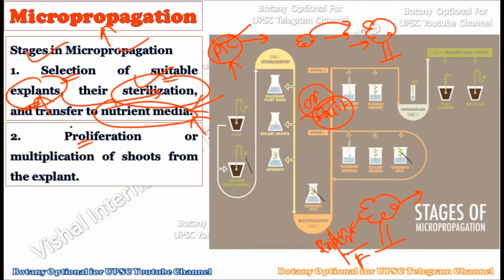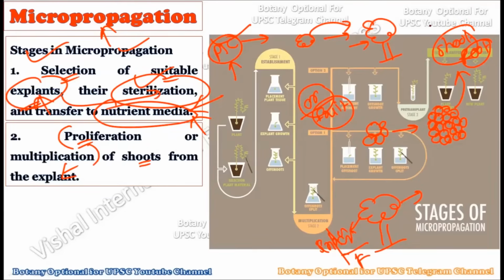Then in the second stage, what will happen is the proliferation and multiplication of the shoots from the explant occur. That is, from the tissue, first an undifferentiated mass of cells gets created, which is called the callus. Okay, and then this callus undergoes organogenesis to form the shoot and the root system. After differentiating, this callus will create the many parts of the plant, internally as well as externally.